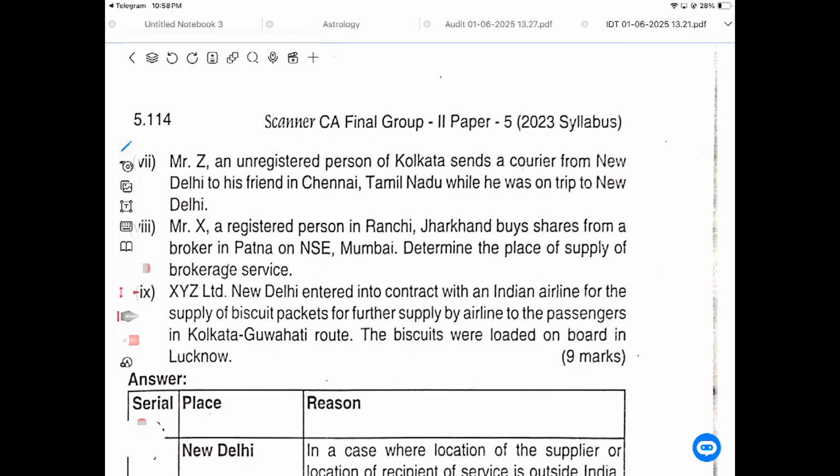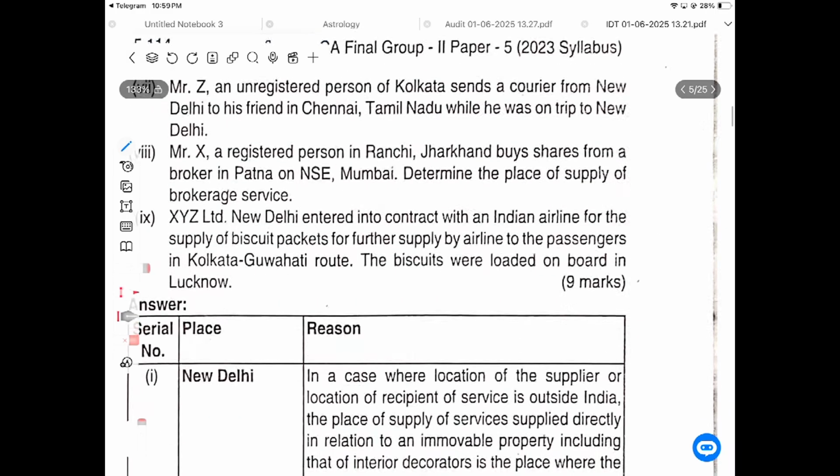So where he buys, Mumbai, where is Ranchi? A registered person buying shares in Mumbai through a brokerage firm, and that firm is going to send the bill to Ranchi. Then it is IGST.